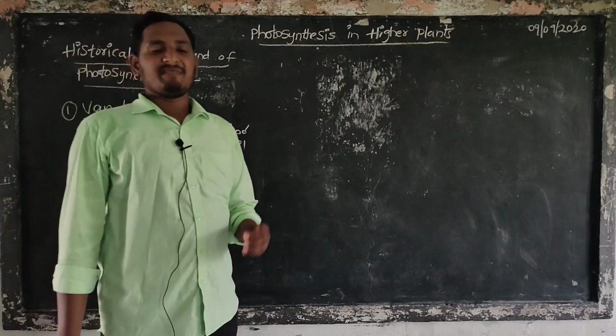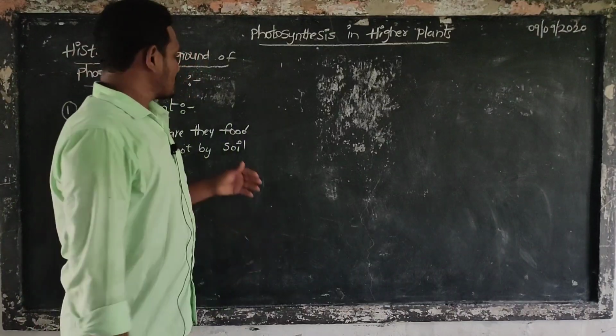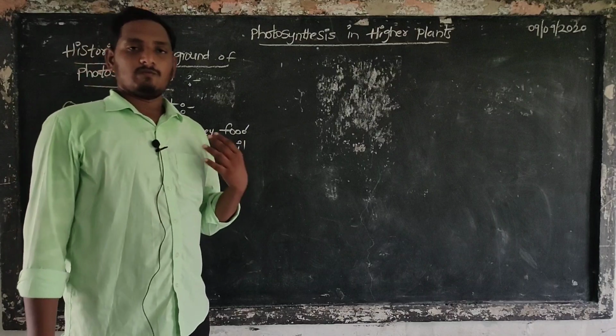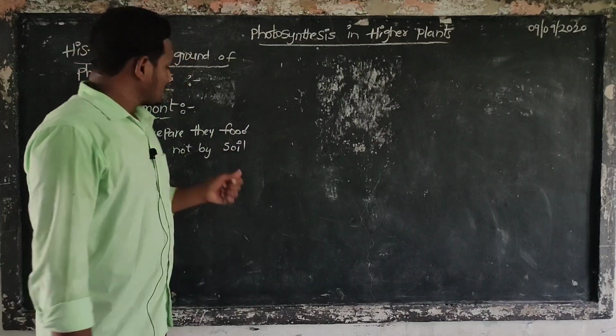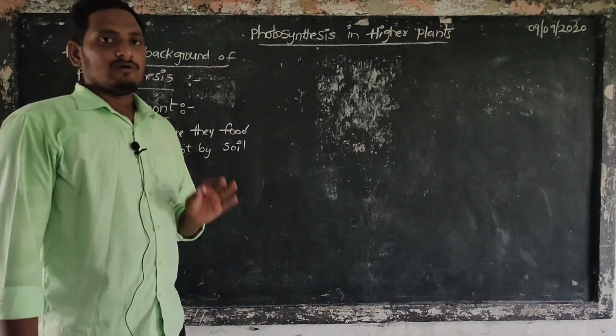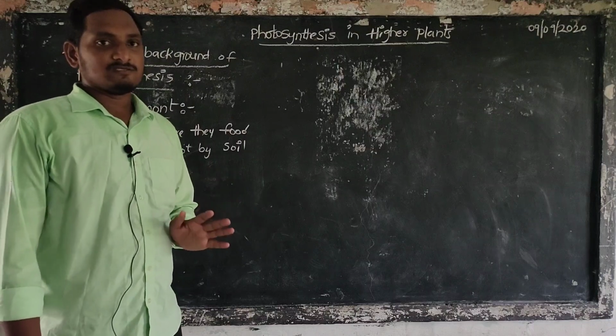Actually, the plant body is fixed in the soil. So how do plants prepare their own food? Plants prepare their own food with the help of only water, not by soil.